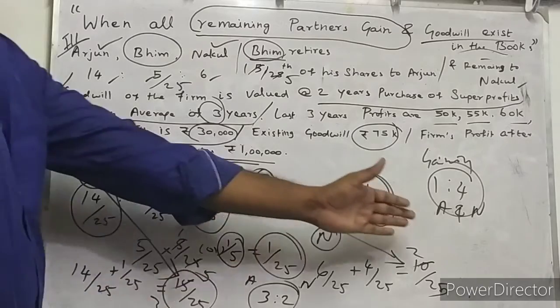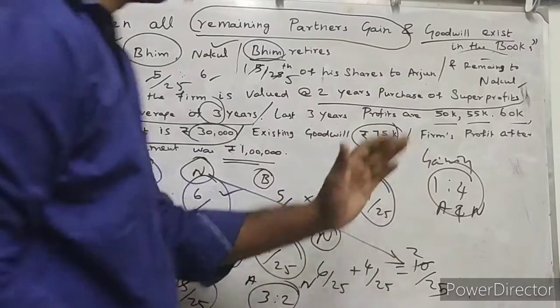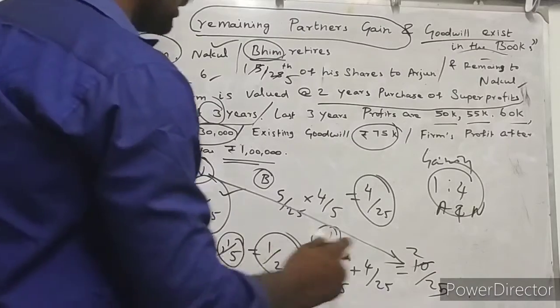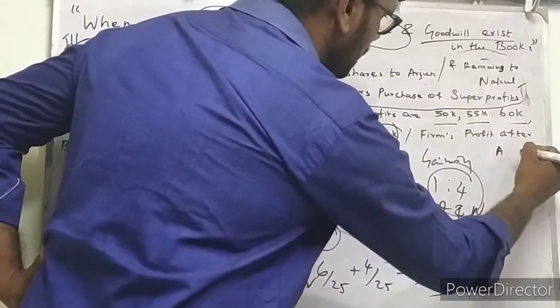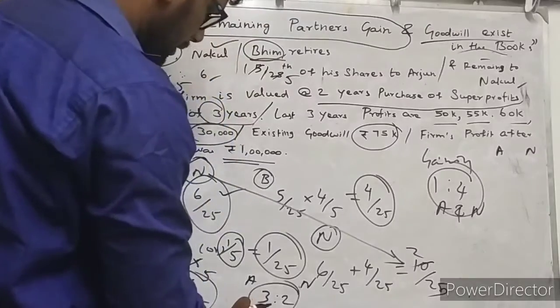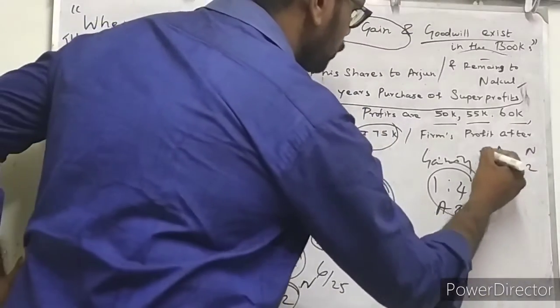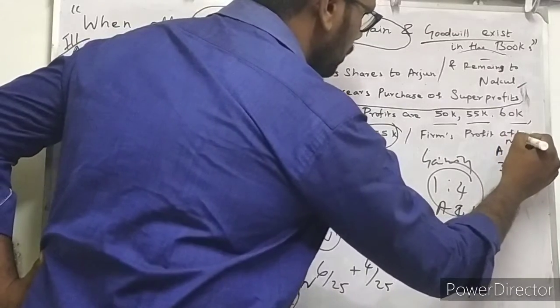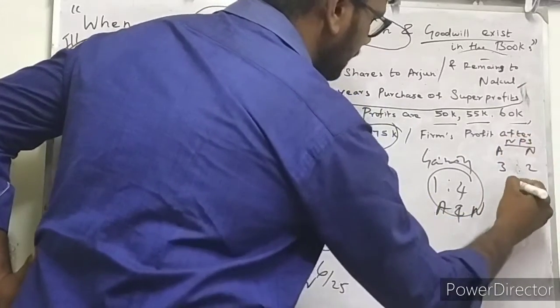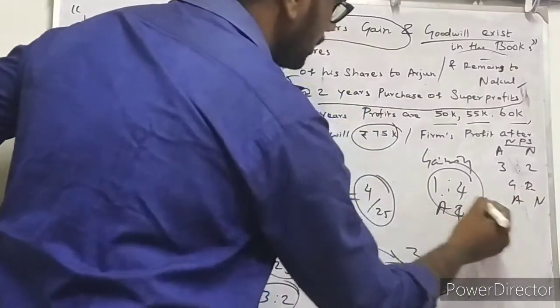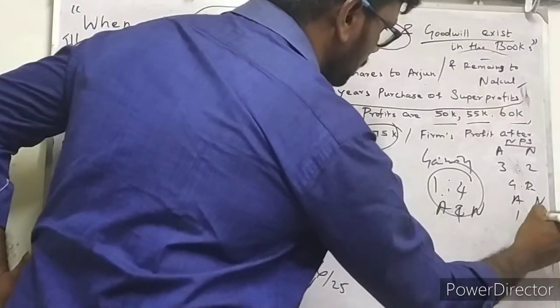So now we can write all the ratios on one side. Arjun and Nakul are the continuing partners. Their new profit and loss sharing ratio is 3 is to 2, and the gaining ratio for partners Arjun and Nakul is 1 is to 4.